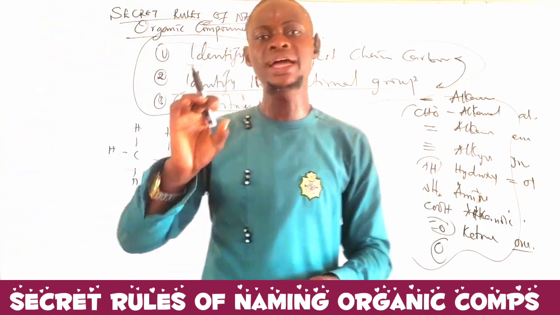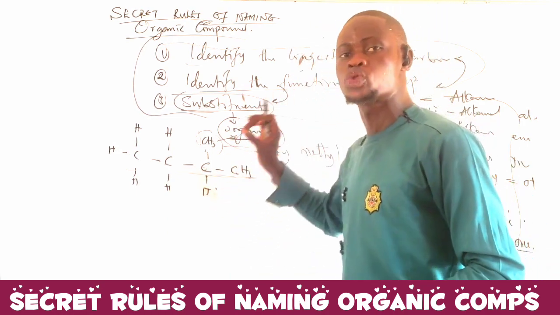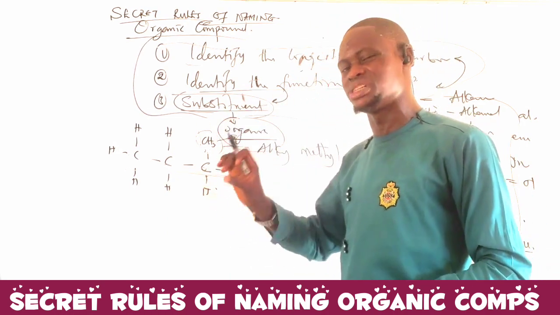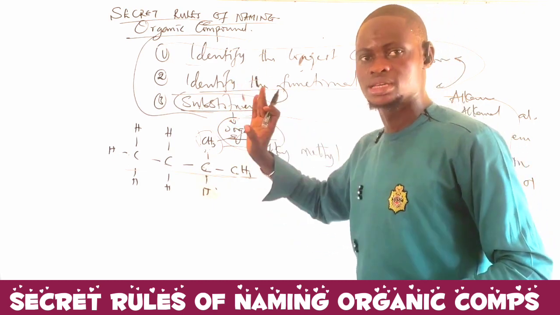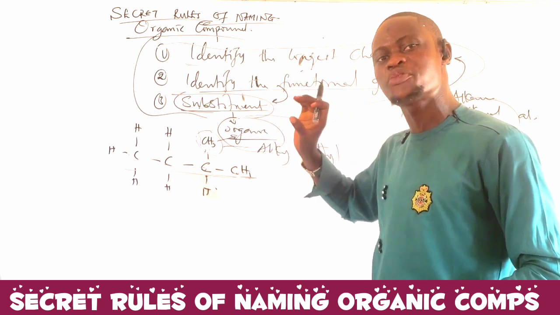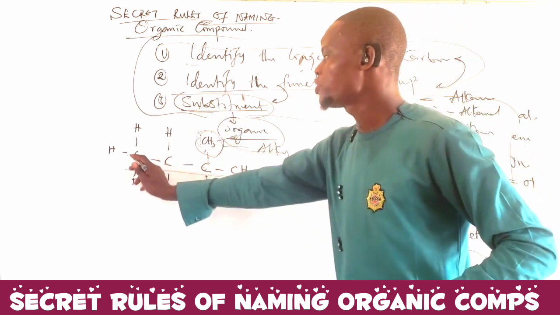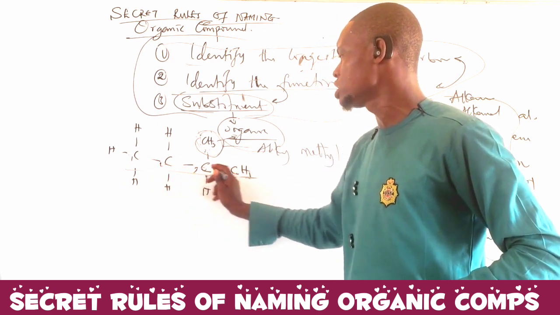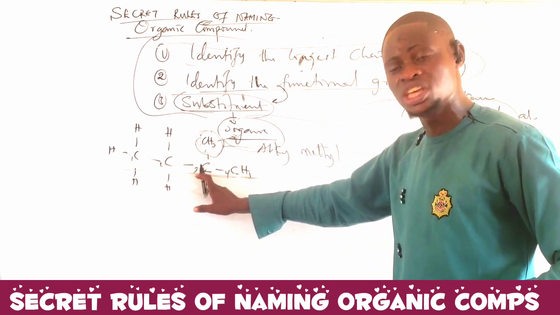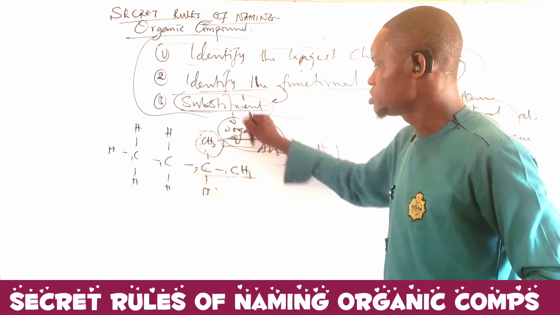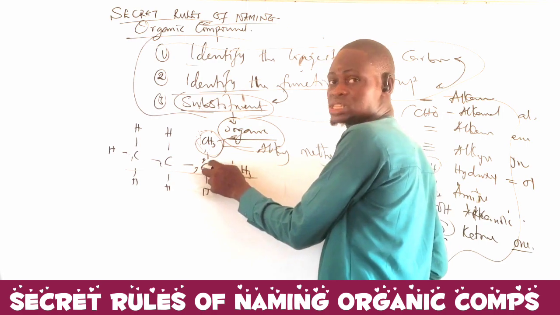You have to number the carbon in such a way that a substituent will have the lowest numbering. A substituent, that means something might be organic or inorganic. So a substituent will be having the lowest numbering. Now, since this is the substituent, if I name from here, we have 1, 2, 3, 4. This substituent will be having the highest numbering, which is 3. But if I name the other way around, 1, 2, then this substituent will be falling on carbon 2.